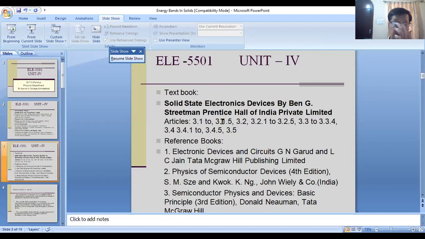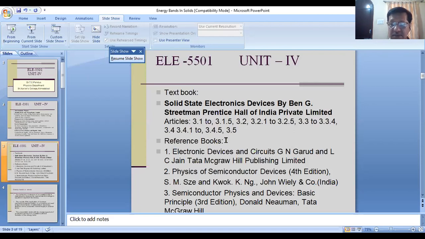You please note down these articles, and you can also get them from our website, where we have already uploaded the syllabus and the reference books.